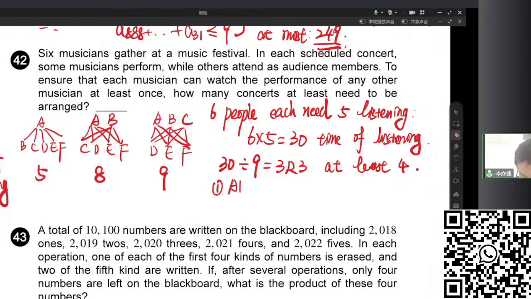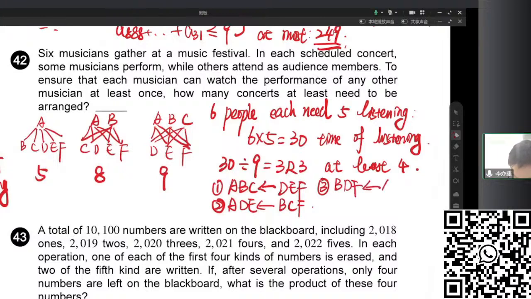You can check. First, A, B, C perform and D, E, F listen. So D, E, F listen to A, B, C. And then A, D, E perform, and B, C, F listen. The third would be B, D, F performing, and A, C, E listening. And the fourth is C, E, F performing, and A, B, D listening. We will check, so this must be okay for all.